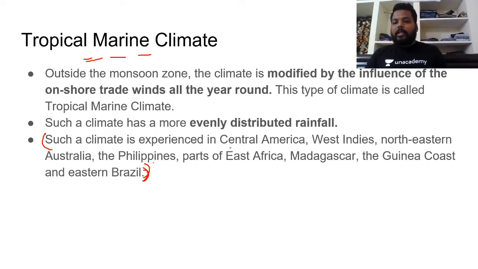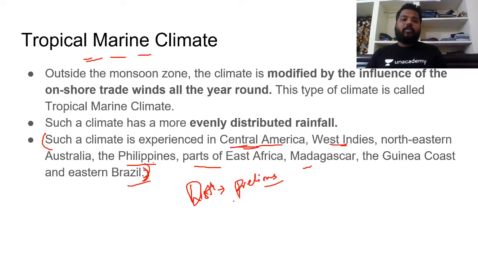Such a climate is experienced in Central America, the West Indies, that is in and around the Caribbean islands, northeastern Australia, the Philippines, parts of East Africa, Madagascar, the Guinea coast and eastern Brazil. This distribution is highly important for you. For a prelims perspective, try to focus on this. They might ask you a question like, consider the following statements with tropical marine climate.